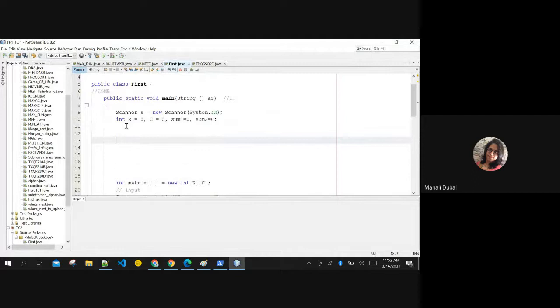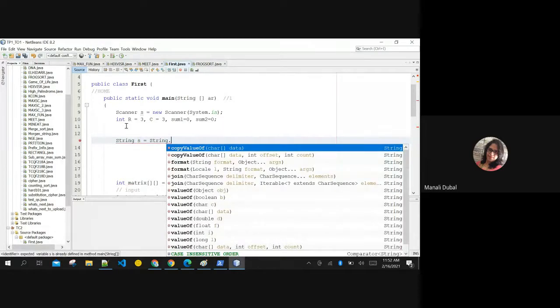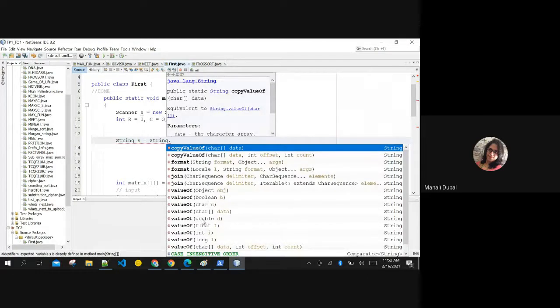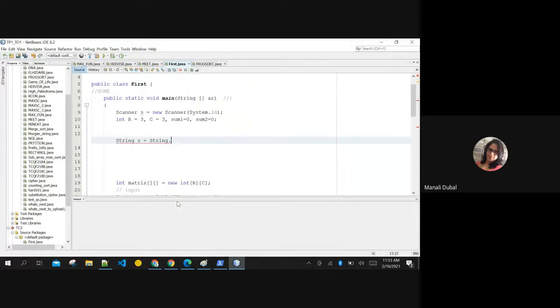For any string that you are creating, string dot, you can have value of double, value of integer, value of long, value of float, value of boolean, char. Are you seeing this? Value of function is going to do the same thing.